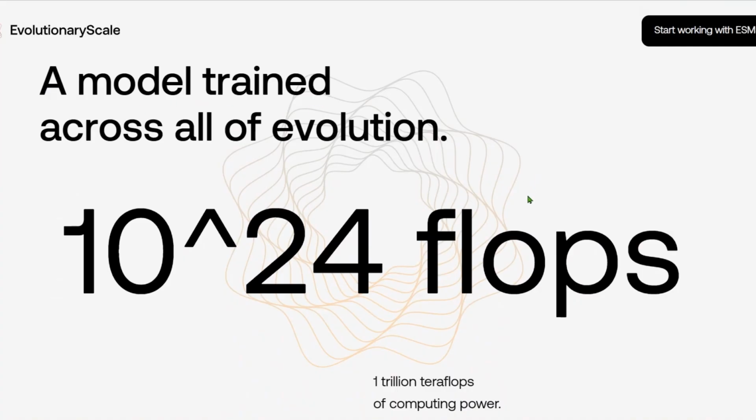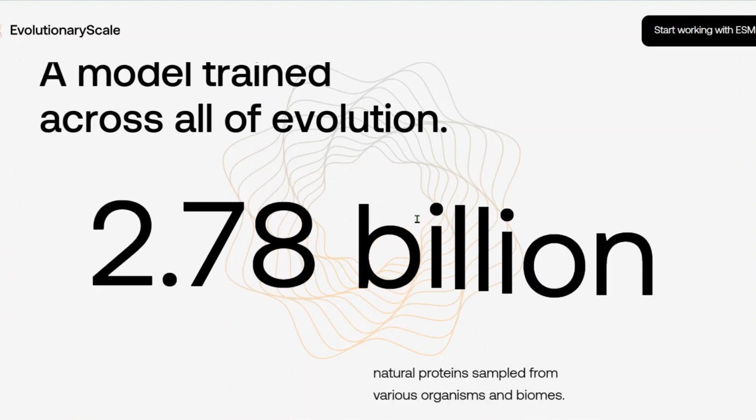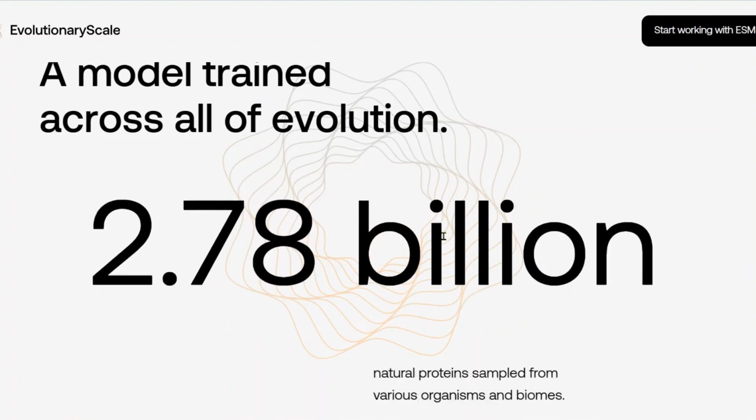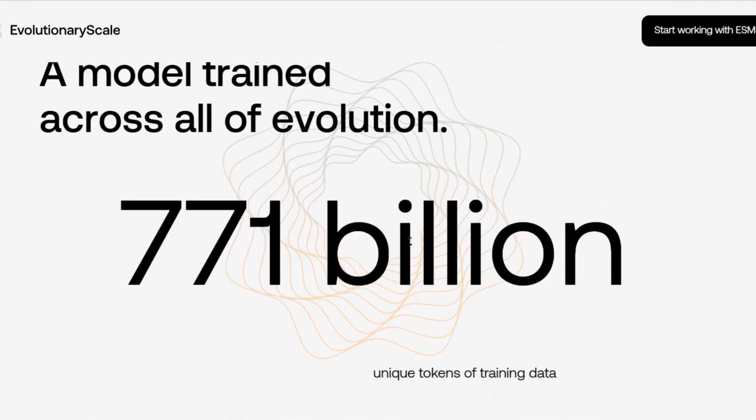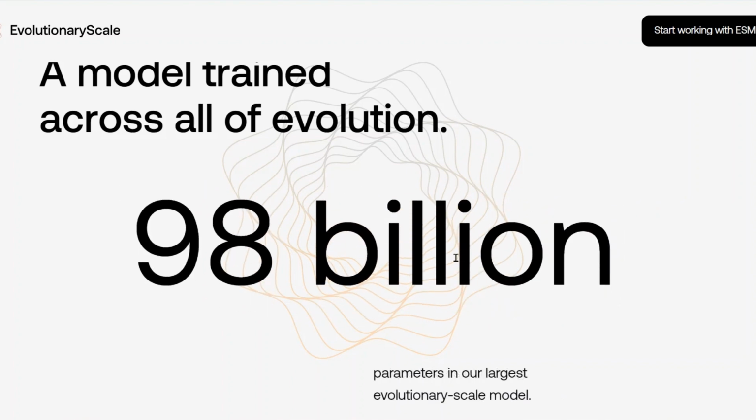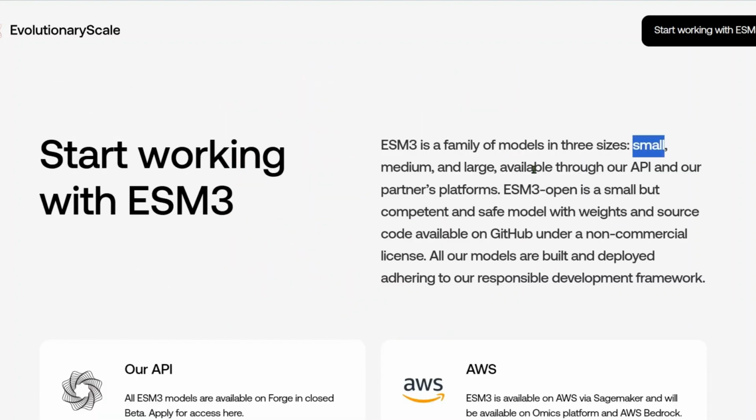Okay, this is a model trained across all evolutions. We're talking about 1 trillion teraflops of computing power, 2.78 billion natural protein samples from various organisms and biomes, and 771 billion unique tokens of training data. 98 billion parameters is the largest evolutionary scale model. We have three models, small, medium, and large, available through the APIs.